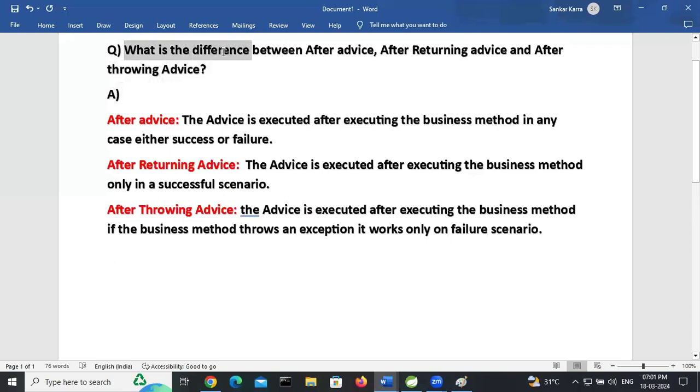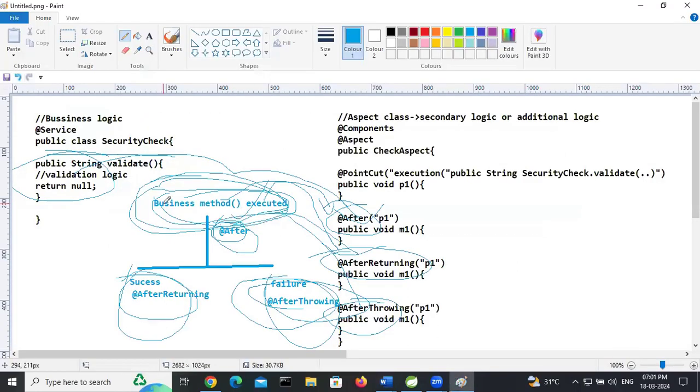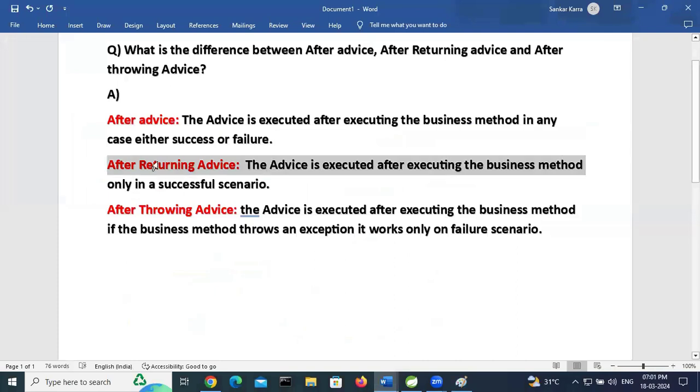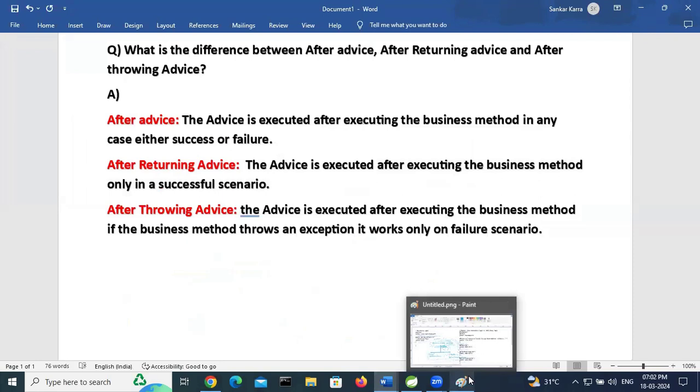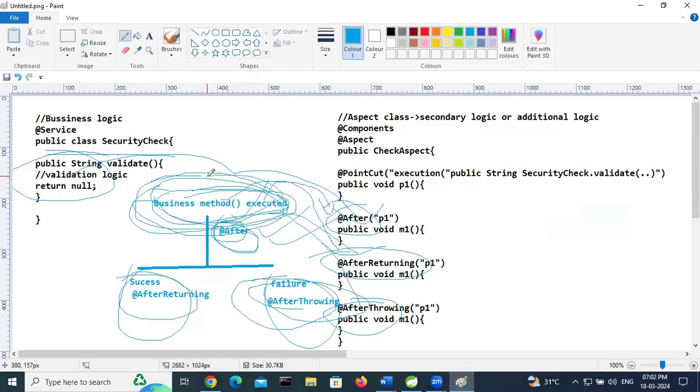What is the difference between after advice, after returning advice, and after throwing advice? After advice: the advice is executed after executing the business method, in any case, either success or failure. After returning advice: this advice is executed after executing the business method only in a success scenario.